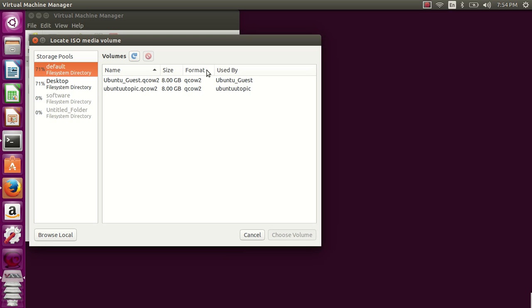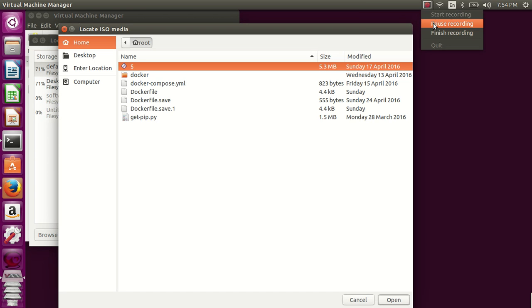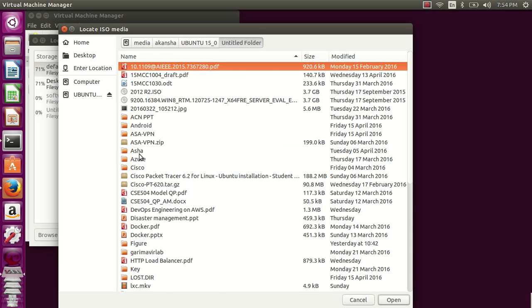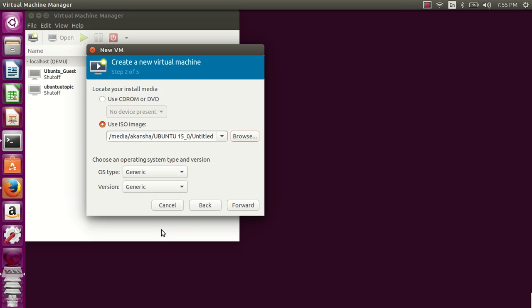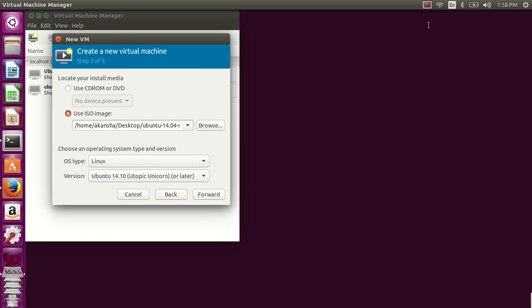We'll browse for the location. I'm trying to install Ubuntu 14.10 server. Select the OS type, that is Linux, and Ubuntu 14.10. Click on forward. There's an error, so let us try and correct this error. So we have selected our ISO image. Click on forward.